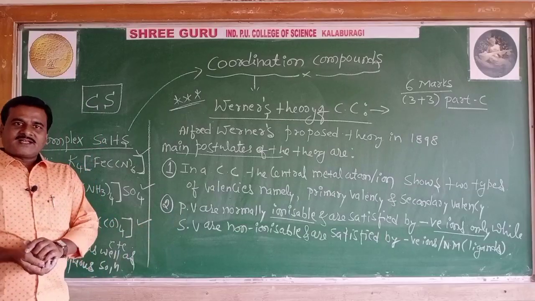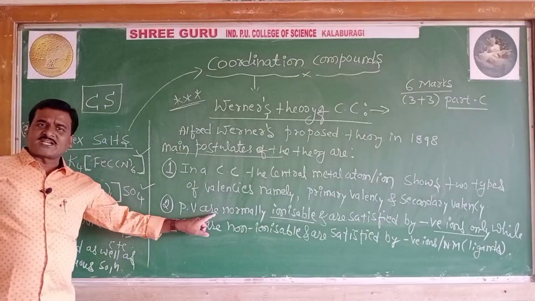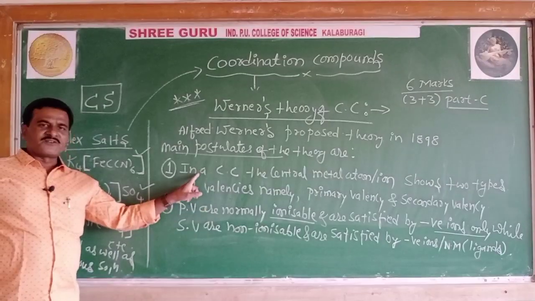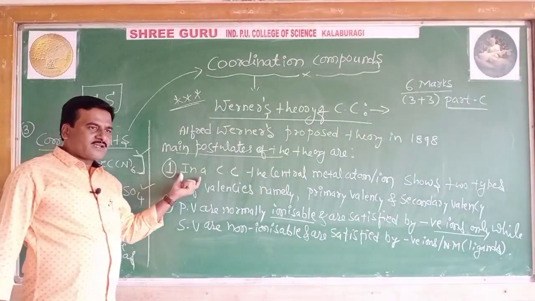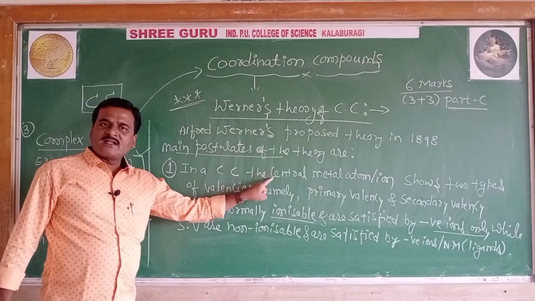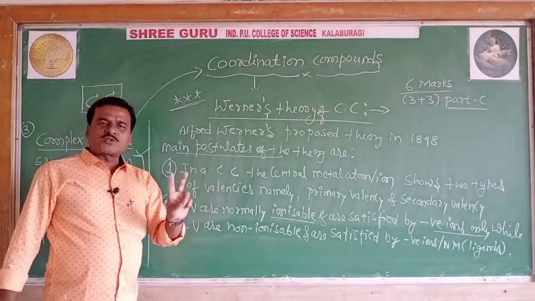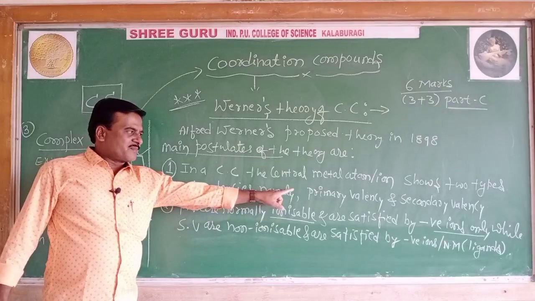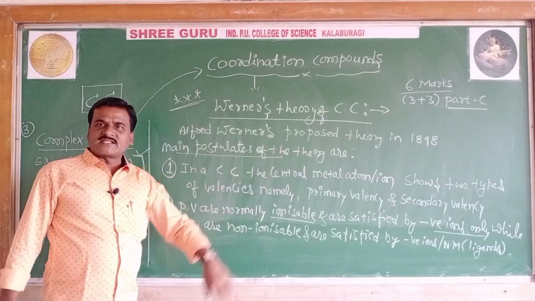Let me completely read out the second postulate after collecting the first. In a coordination compound, the central metal atom or ion shows two types of valencies, namely primary valency and secondary valency.